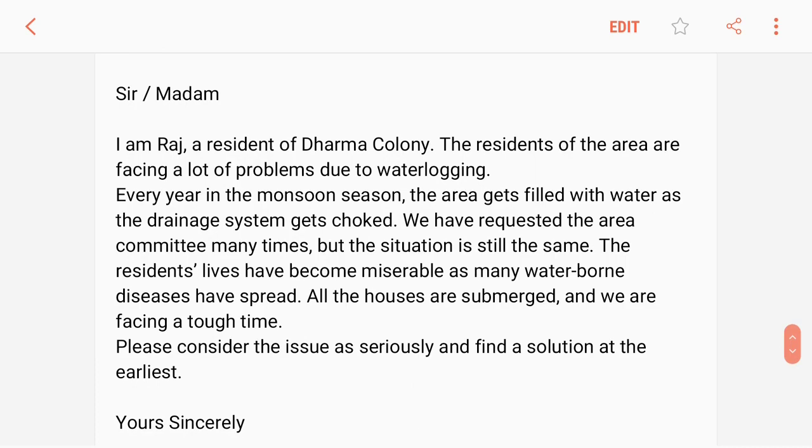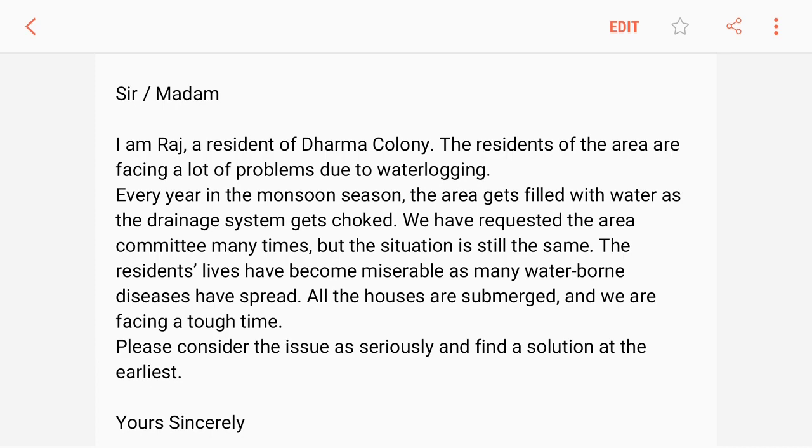I am Raj, a resident of Dharma Colony. The residents of the area are facing a lot of problems due to water logging. Every year in the monsoon season, the area gets filled with water as the drainage system gets choked. We have requested the area committee many times, but the situation is still the same. The residents' lives have become miserable as many waterborne diseases have spread.